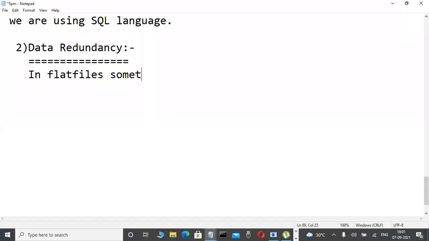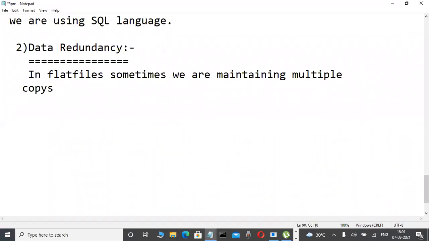sometimes we are maintaining multiple copies of the same data in different files.